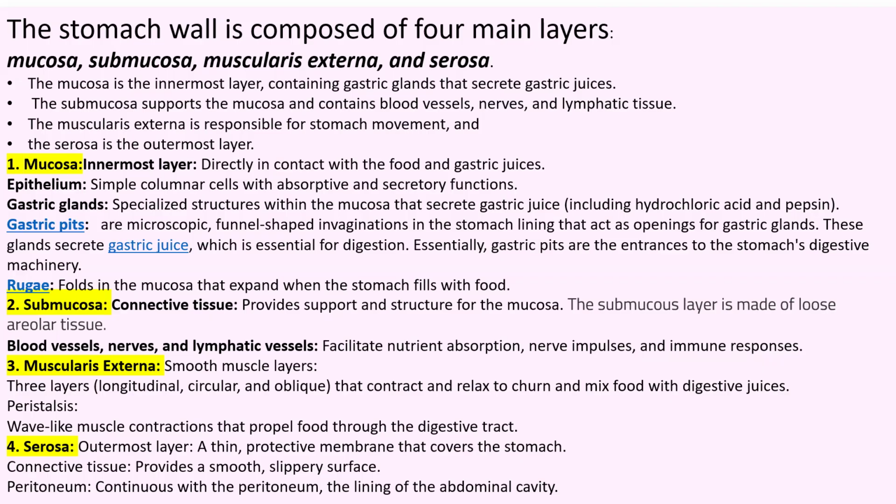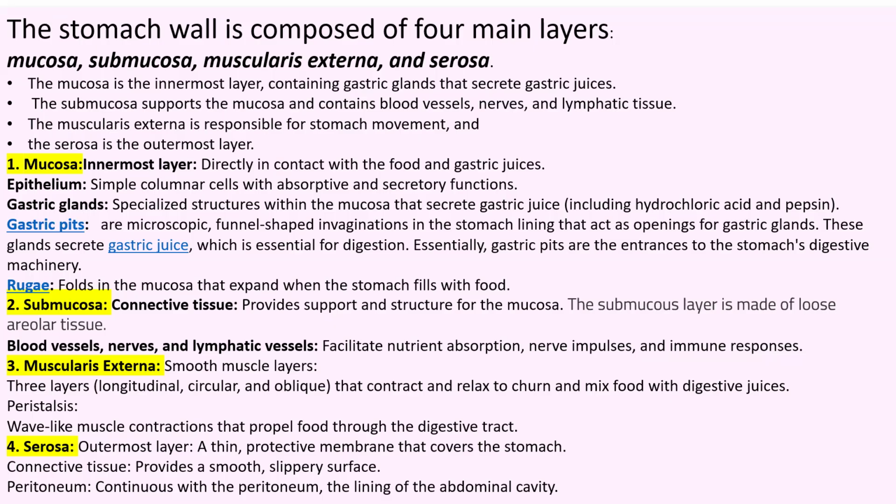I said you when the stomach is full and when it is empty. So the folds in the mucosa are known as rugae, which expand when the stomach fills with food, when you eat.